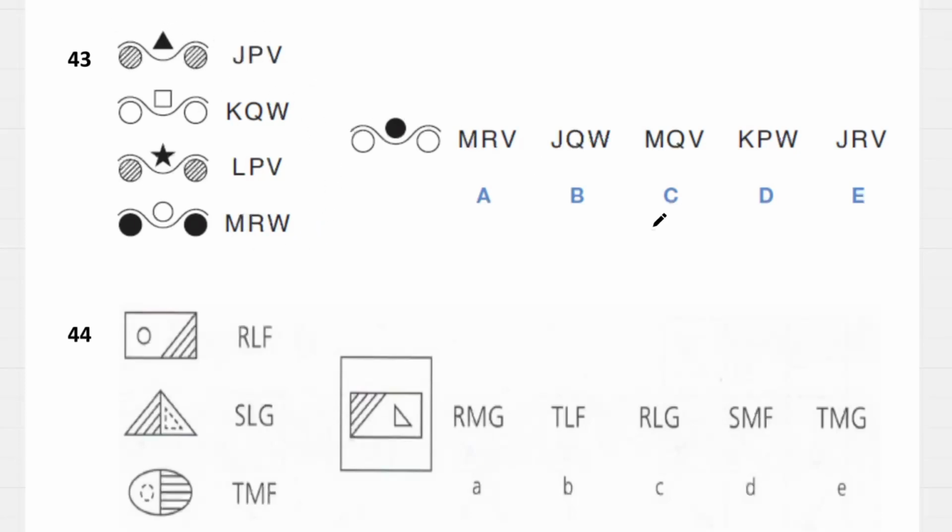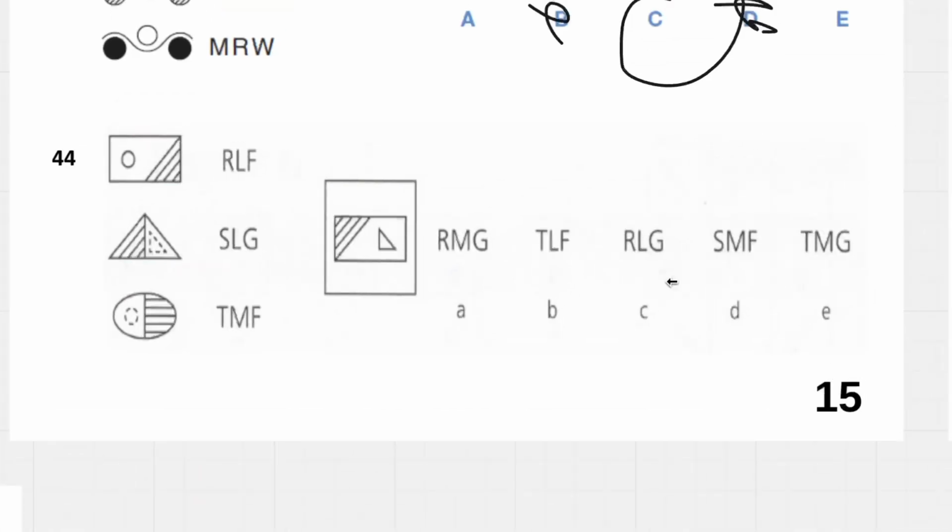So if the top shape is black, then it's going to be V over here. And then at the bottom shape, we have P and P are similar, so it looks like we're splitting the shapes up. Bottom is P, these are different, so if the bottom is white, it's going to be Q, which is going to give us C. And then question 44, we have F and F are similar, and that's going to be on the left-hand side that there's a circle, I assume.